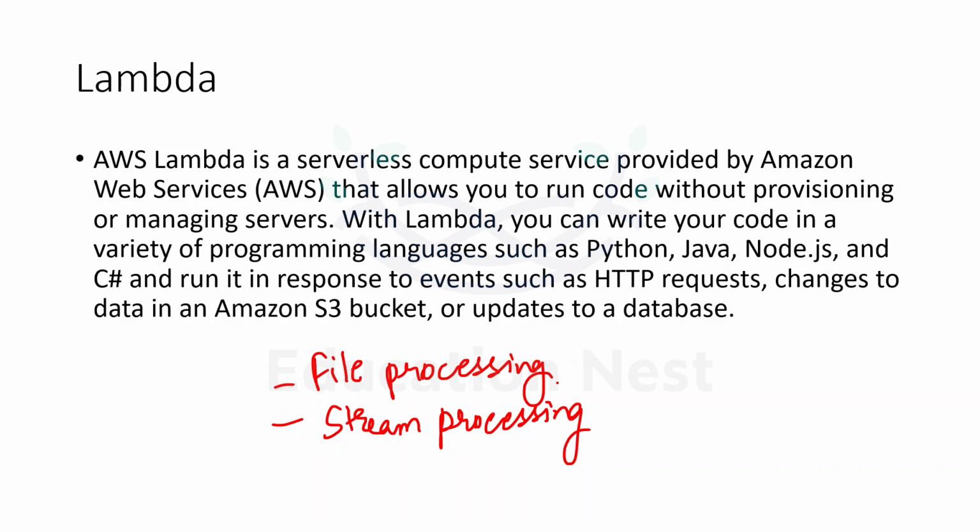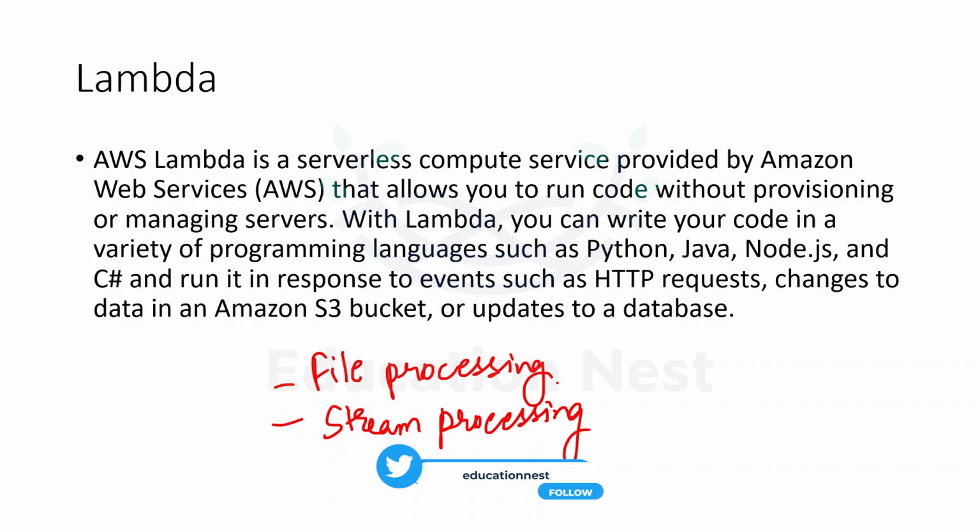For mobile backends, if you want to build the backends using Lambda and API Gateway, then also we can use it, and it would be a very good use case. So Lambda manages the compute fleet that offers a balance between memory, CPU, network, and other resources to run your code. What you have to do is just give the code to Lambda and it will work.